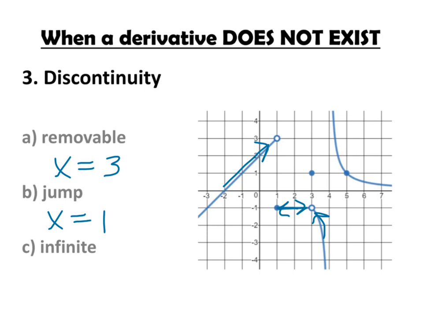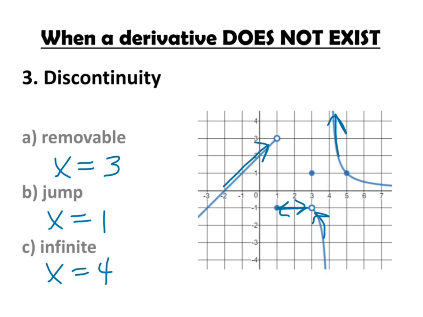And thirdly, we have an infinite discontinuity when x equals 4. The limit is infinite, since as we approach 4 from the right, the function is approaching positive infinity, and similarly it goes to negative infinity to the left. So we cannot draw a tangent line through this, and we have an infinite limit. The limit doesn't exist by that definition, so the derivative does not exist. So in all three of these conditions, we cannot draw tangent lines through these points.